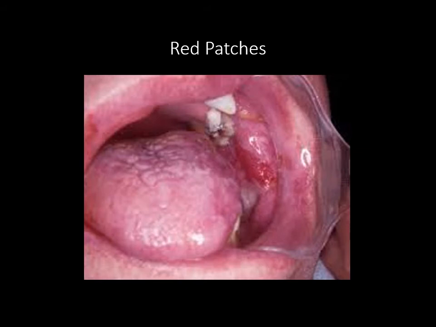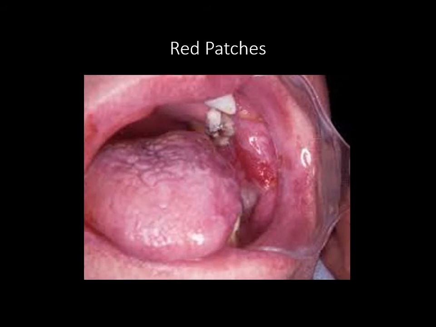Now, in erythroplakia, the body has stopped giving a reaction. That is, if I keep scolding you and you feel angry, that's a normal reaction. But if I scold you and you don't react, that is where things are turning very ugly.